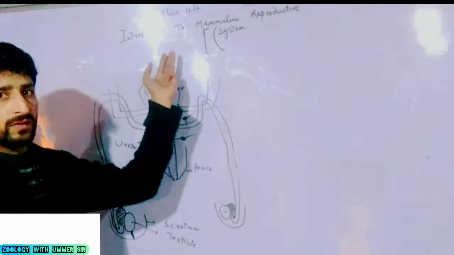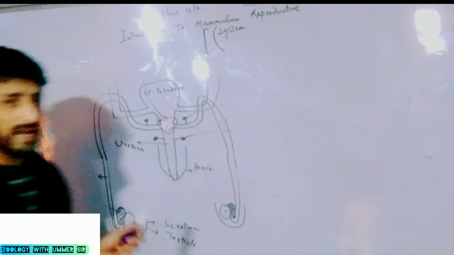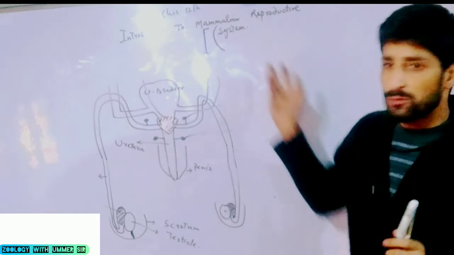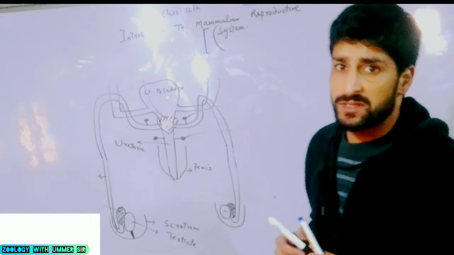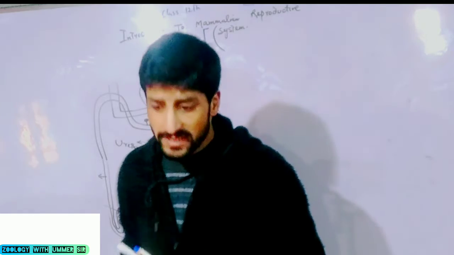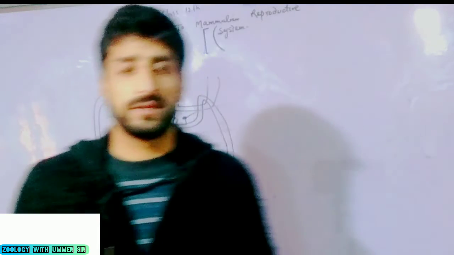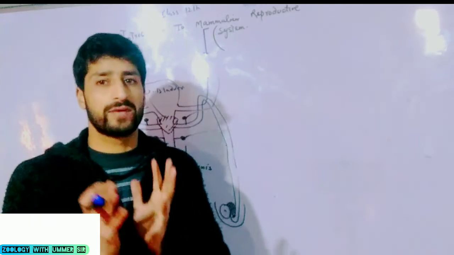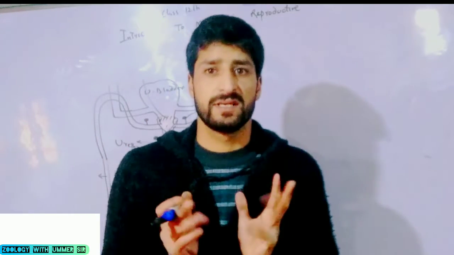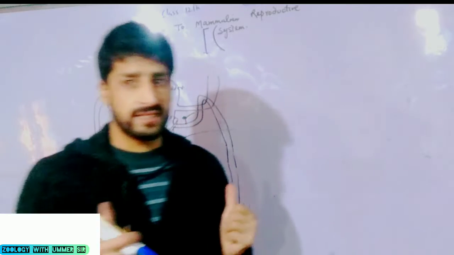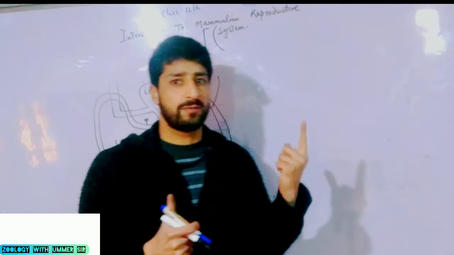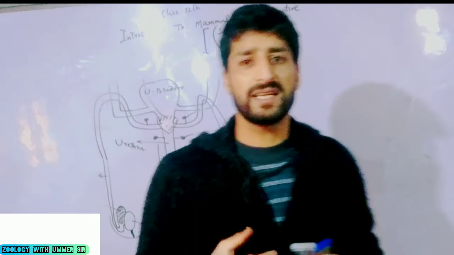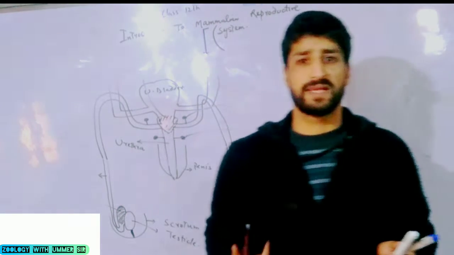Here we are going to highlight some of the basic concepts of class 12th, that is an introduction to the mammalian reproductive system. When I say mammalian reproductive system, the first thing that you should note down is that mammals include a group of those organisms that have mammary glands, first point; second point, that have body hairs; and the third point, some additional features, for example, the presence of diaphragm.